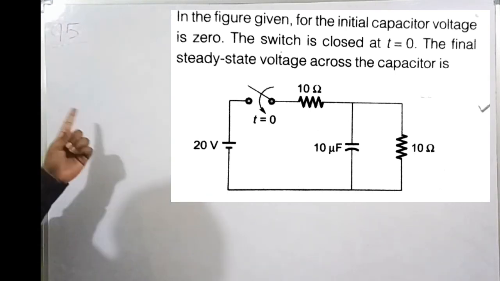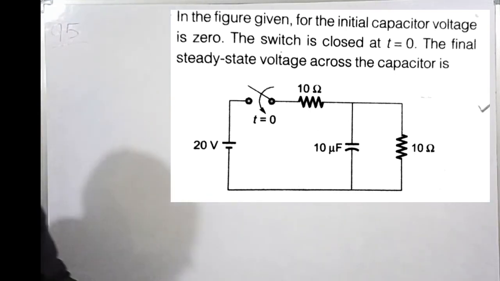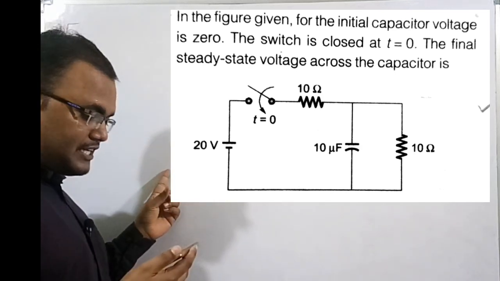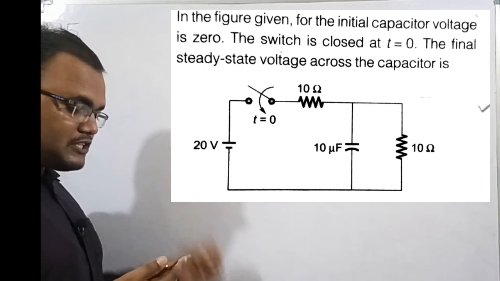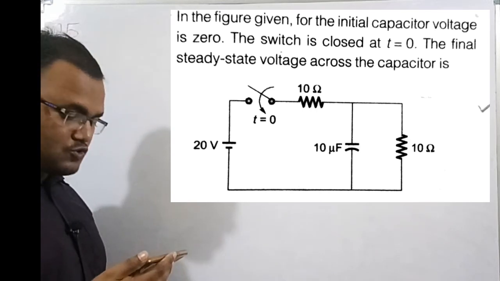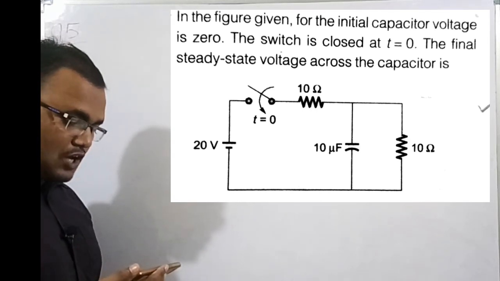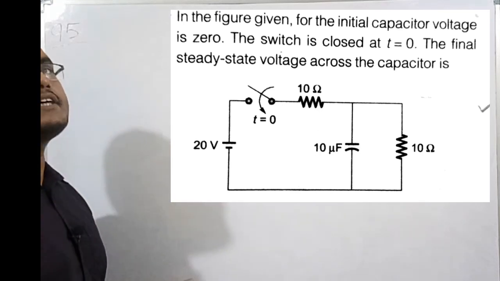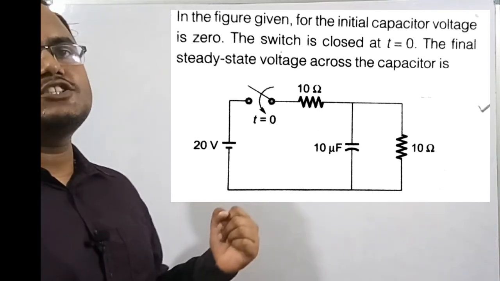The numerical number is 95. See this question here. The question says that in the figure given, the initial capacitor voltage is 0, and the switch is closed at instant t is equal to 0 seconds. Now we need to find the final steady state voltage across the capacitor.